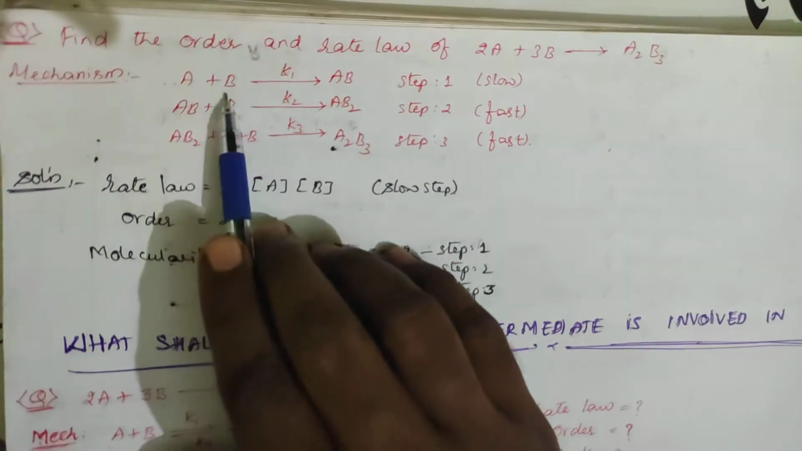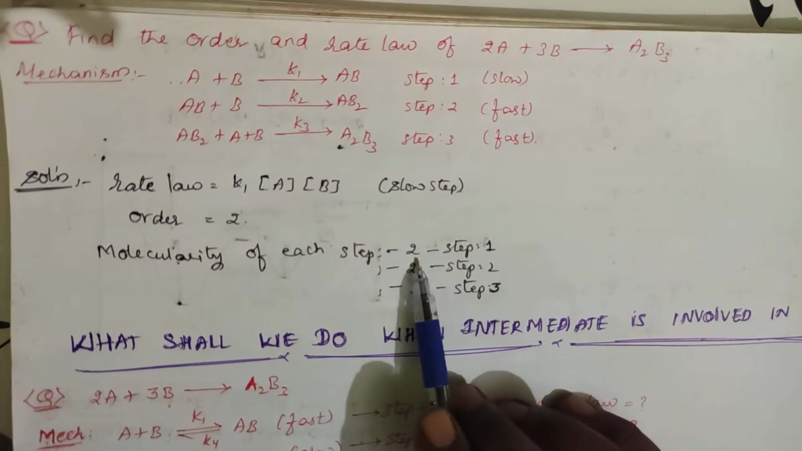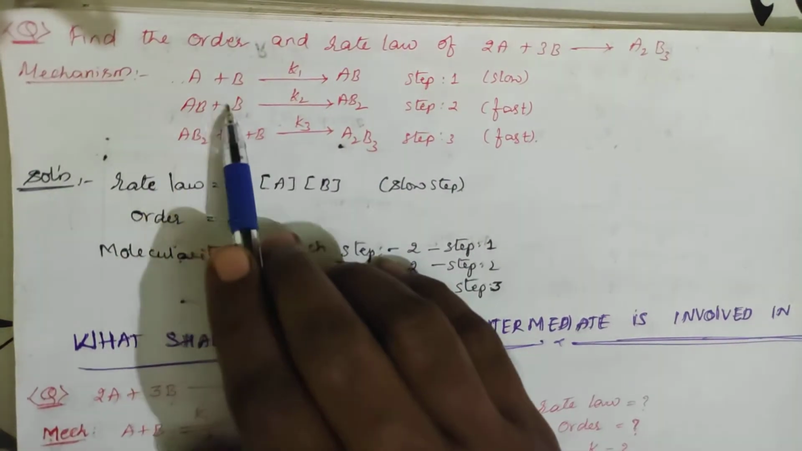So how many molecules are there? 1 molecule, 2 molecules. So the molecularity of the reaction for step 1 is 2. For step 2, how many are there? Here 1, here 1. So it is 2.